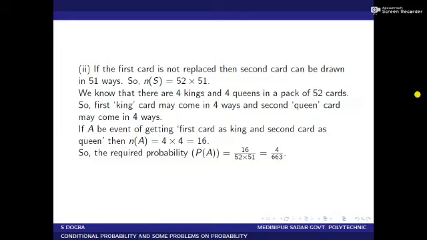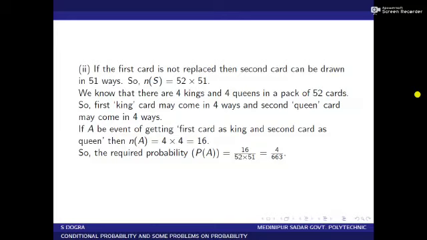We know that there are 4 kings and 4 queens in a pack of 52 cards. So the first king card may come in 4 ways and the second queen card may come in 4 ways. If A is the event of getting the first card as king and the second card as queen, then the number of points in the event N of A equals 4 into 4, which is equal to 16.